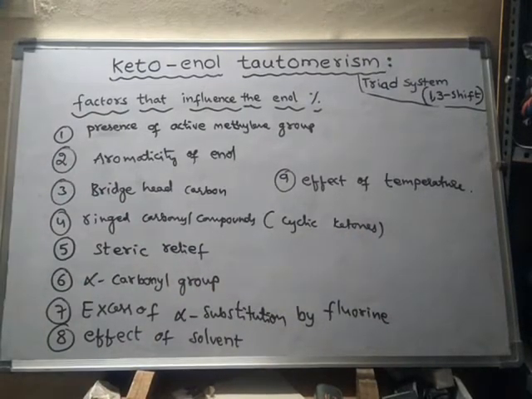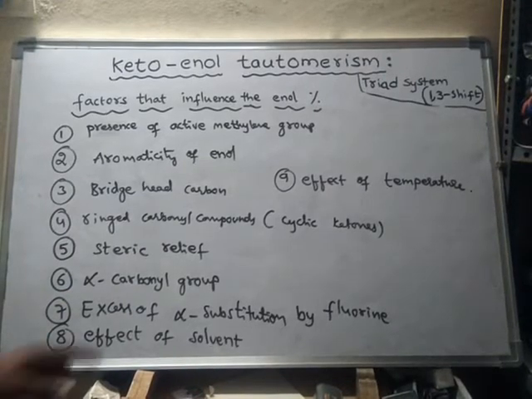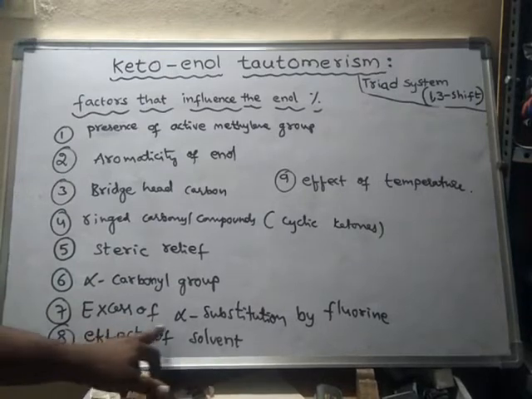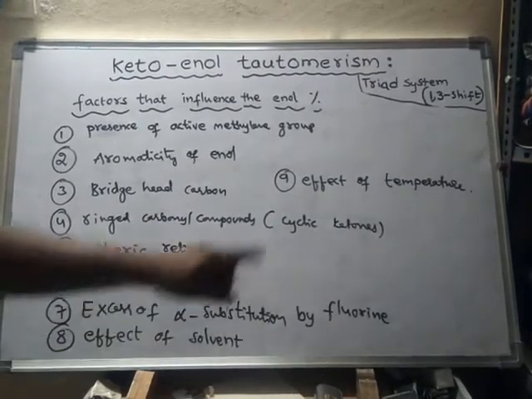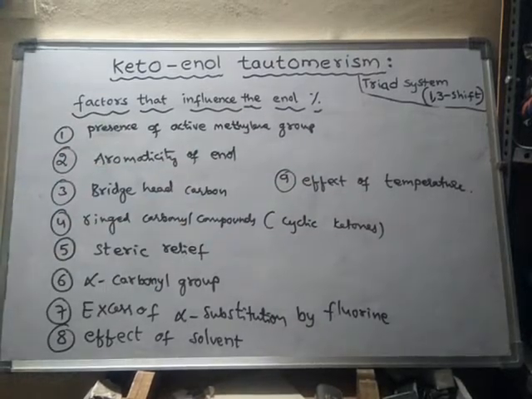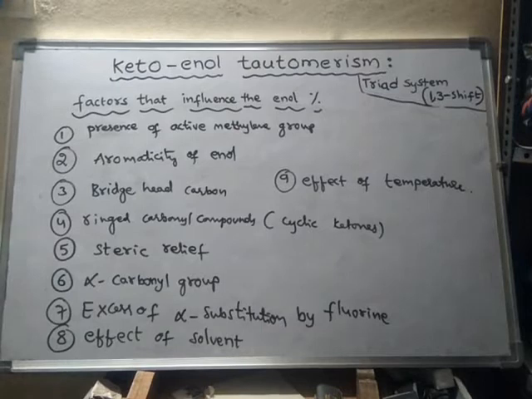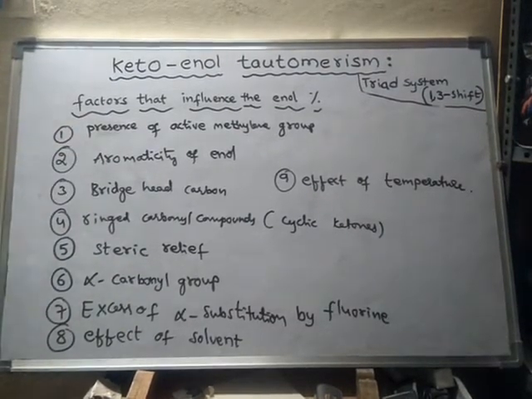Next, steric relief, alpha carbonyl group. Next, the presence of alpha carbonyl group. The next one is excess of alpha substitution by fluorine. Next, effect of solvent. Next, effect of temperature. So we have seen all these things in our previous video. Now we will learn in depth about all these things.